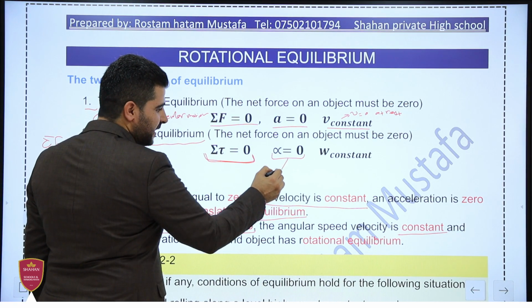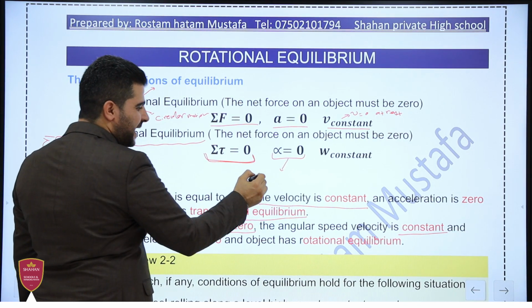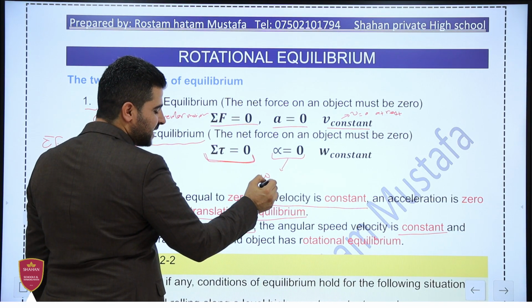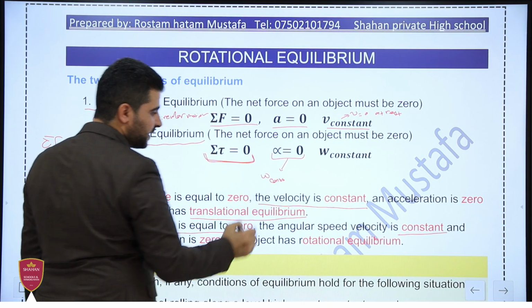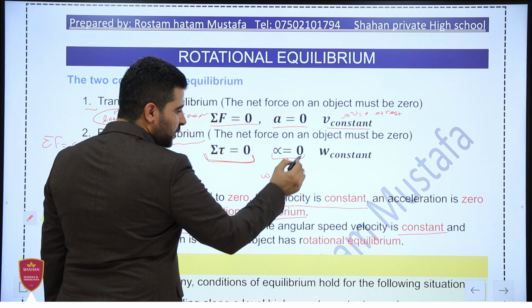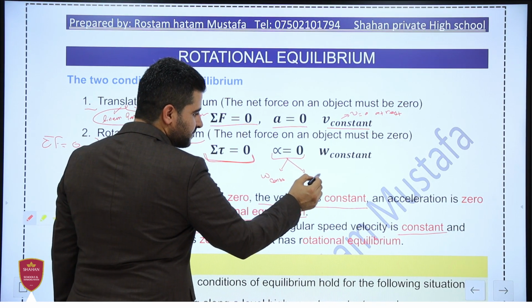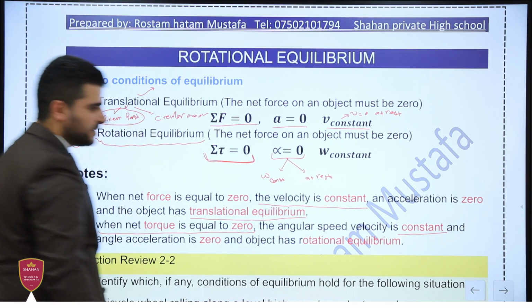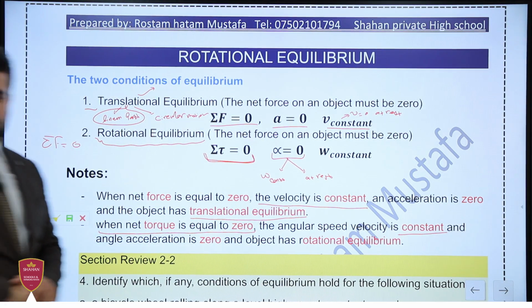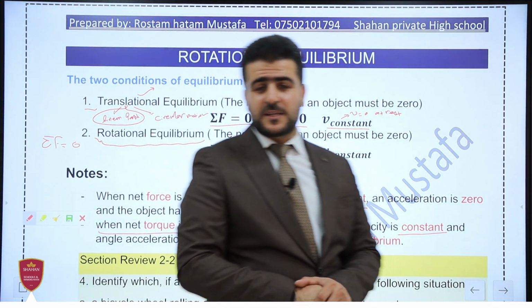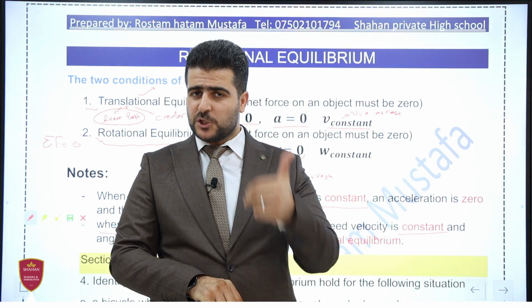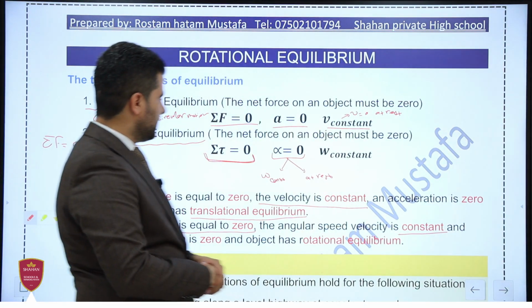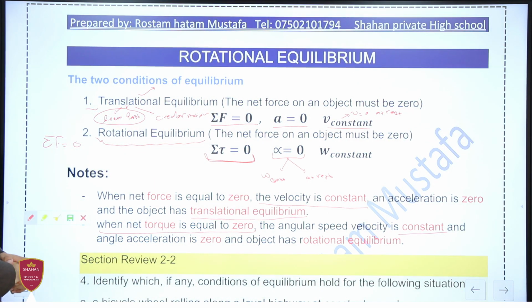The angular acceleration equals 0 in two situations. The first one, if the object rotates with constant omega, constant angular velocity. And the second one, when the object is at rest. When the object is at rest, this meets both conditions, the translational condition and the rotational equilibrium condition.